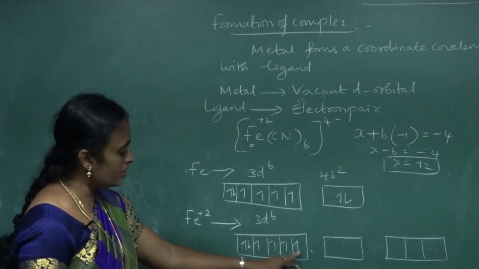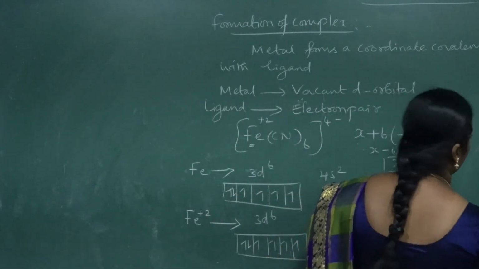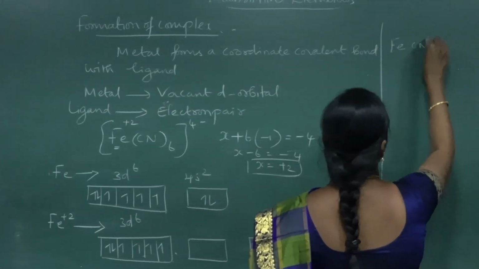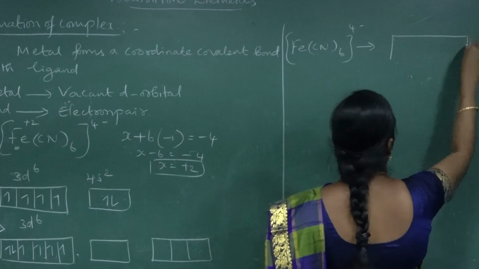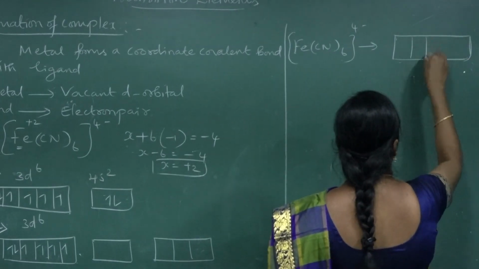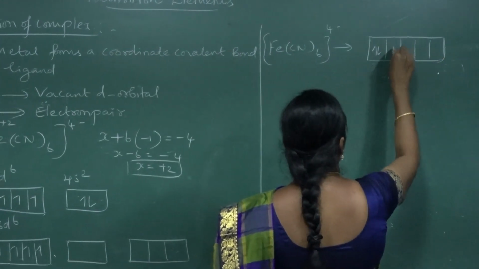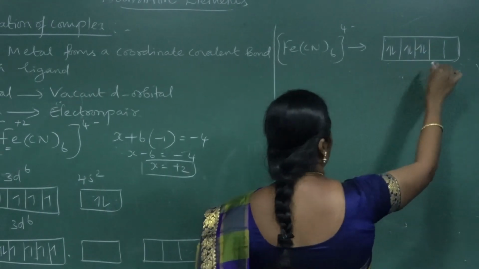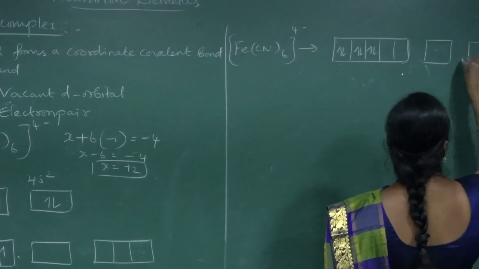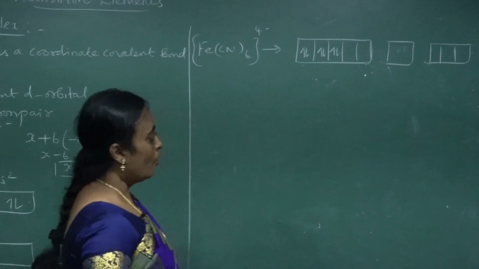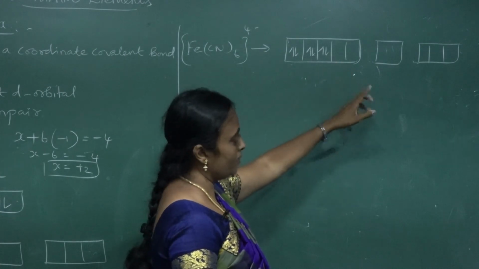Here there are 6 electrons. This will be paired here, and this will be paired here, like this. The pairing will occur first. So in the formation of the complex, the d orbital electrons will first be paired. There are 6 in total. So the first 2 are unaffected, and the rest will be paired like this, and we get 2 vacant d orbitals, an s orbital vacant, and extra p orbitals also vacant. Now the metal is creating vacant d orbitals, and s and p orbitals like that.